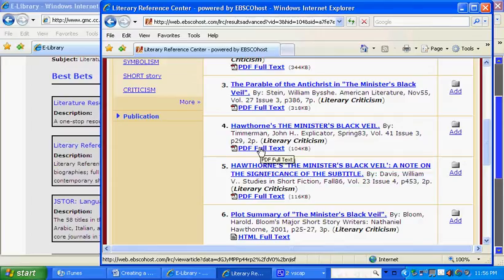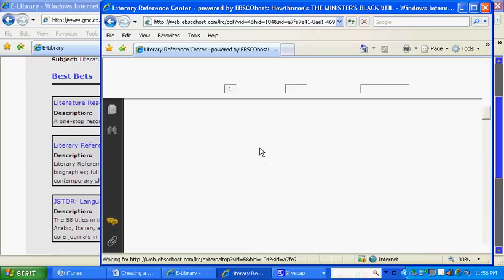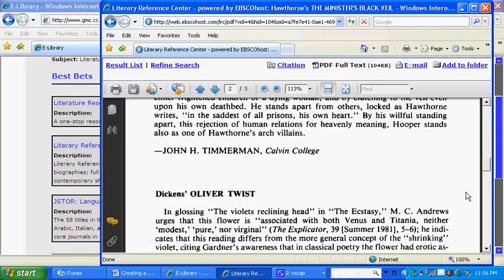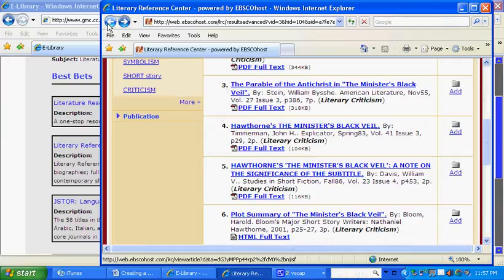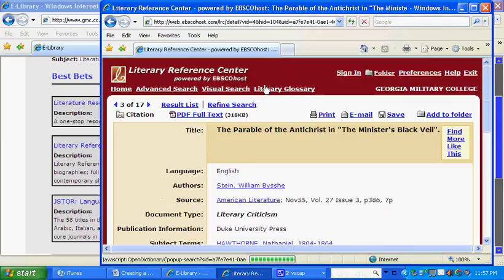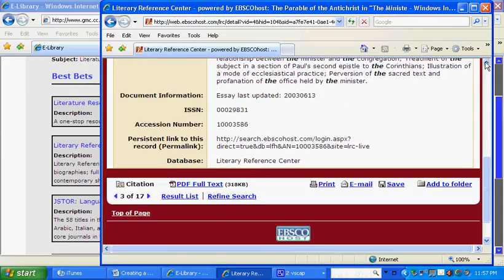But if we want to see these articles, I'd just click on it, PDF full text, and it'll show me the article. And then I can read and search for information. Now, it is important. Literary Reference Center provides you with this information pretty much automatically, but if you decide to use an article from Literary Reference Center, click on the title of the article, like I just did, and you get the citation information as well, which is going to be this information right here.